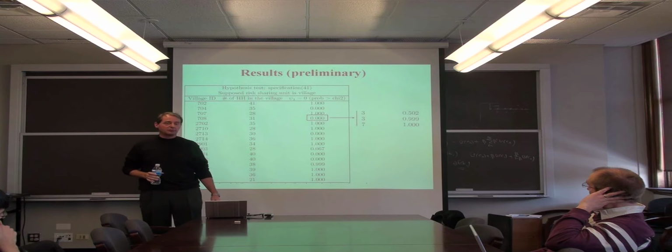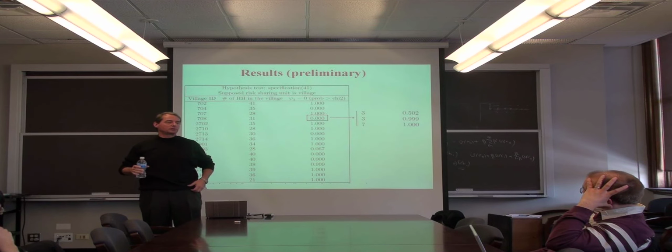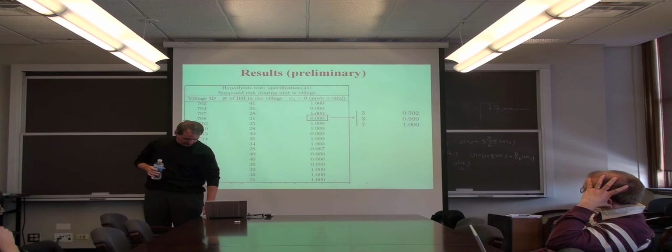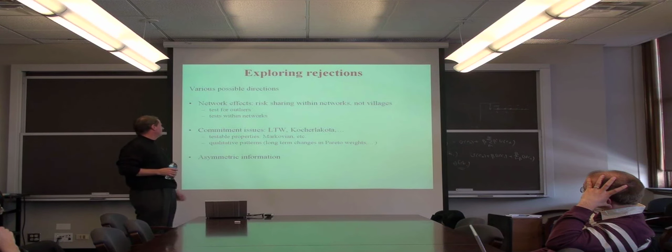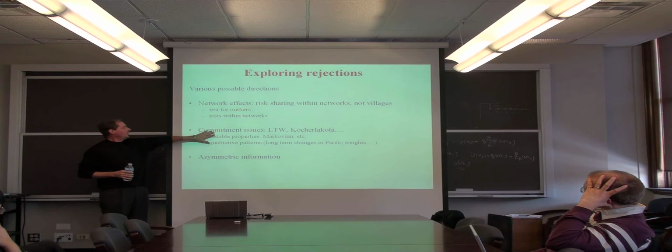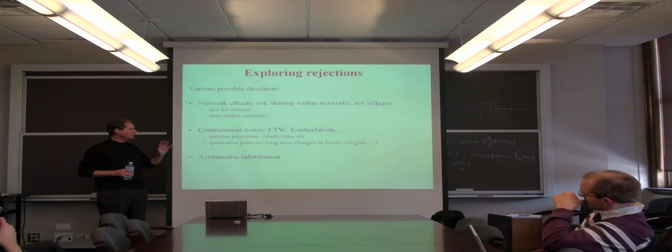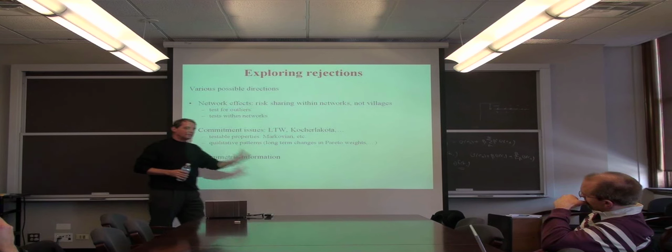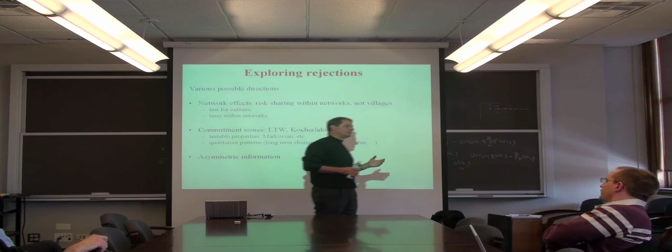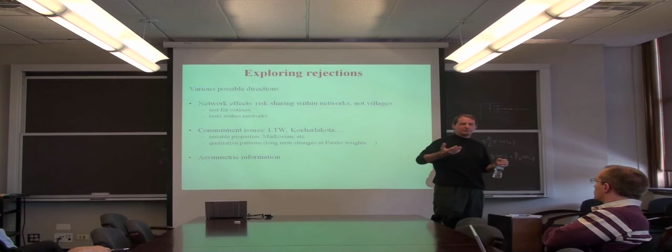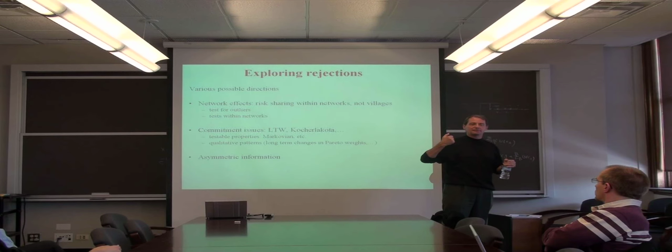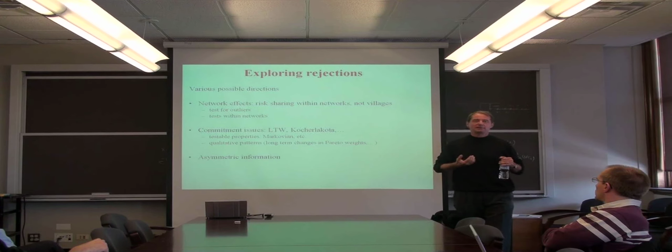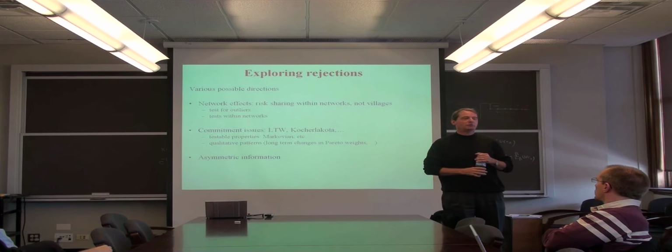If it's rejected, it might be that there is resharing, but the village is too large a collectivity. We should use a smaller collectivity. There are 2 other things, and we're currently working on this. One is commitment issues, and there is a bunch of very interesting work in the theoretical literature. So those are situations in which, if I have a risk-sharing agreement, it means that in some cases you will have to pay me. But of course, you're willing to sign this agreement ex ante because it also means that in some cases I will have to pay you. But if I am the only lucky one and you have to give me the money, you might be reluctant.